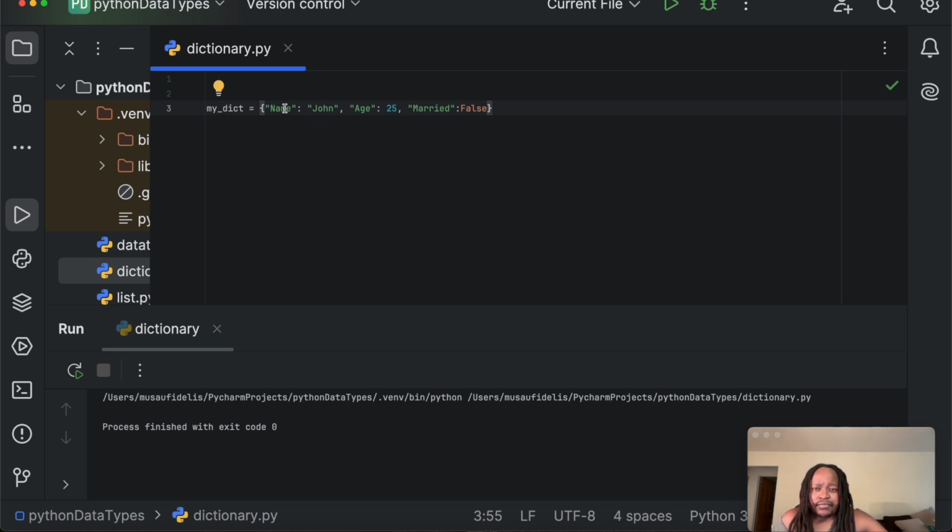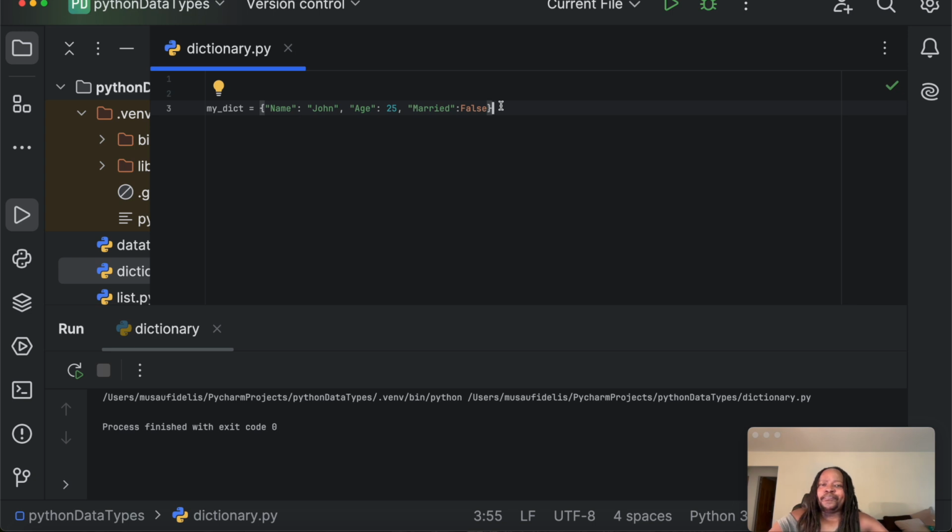We have the key name with the value John. We separate that with a colon. Then we separate that item with a comma. Then we have the age, 25, married, false. So that's a key value, that's another key value, and that's another key value. Remember, we separate the key and the value with a colon, and we separate each key value item in a dictionary with a comma. So that's how we can create a dictionary in Python.